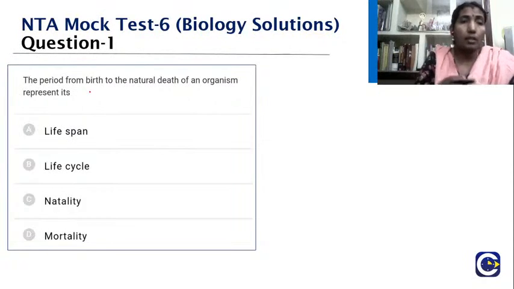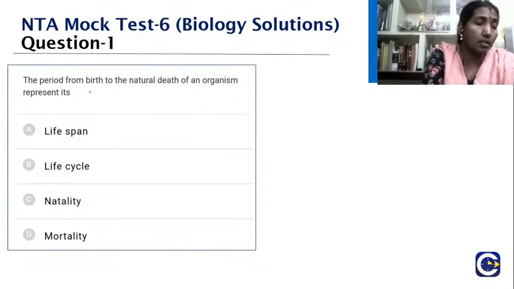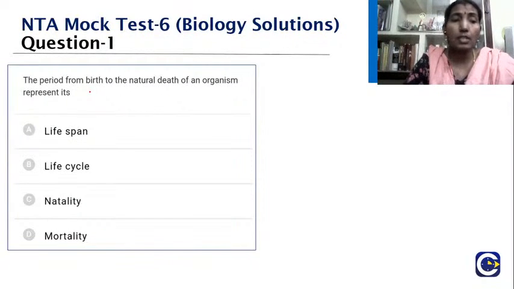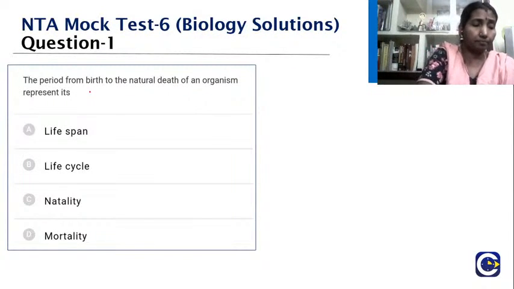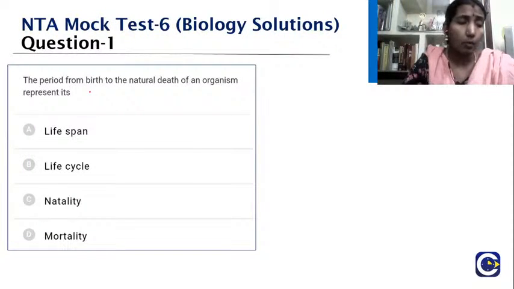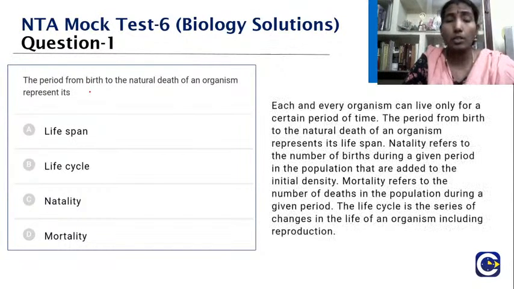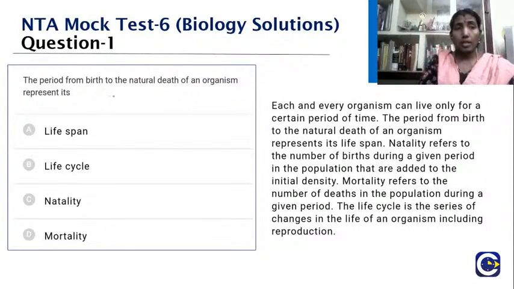When you look into it, yes, you are right, Srivatsan, the answer is the lifespan. What do you mean by natality? It is the number of births during a given period. What about the mortality? It is the number of deaths in a given period. And we all know the life cycle, right? It is a series of changes that take place in the life of the organism, which includes its reproduction also. So the period from birth to the natural death of an organism refers to the lifespan.